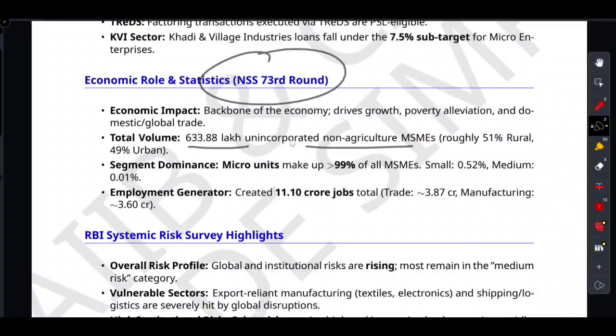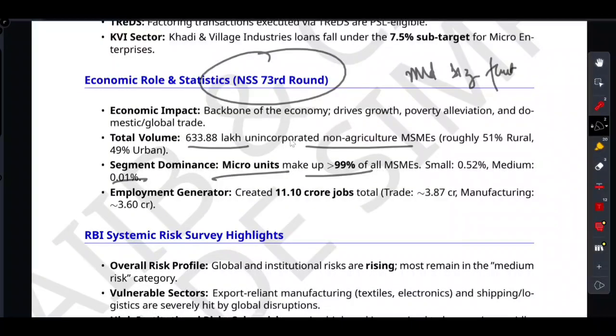There are over 633 lakh of these unincorporated businesses across India, split almost perfectly down the middle between rural and urban areas. But here is the mind blowing part. When you picture an MSME, you might picture a mid-sized factory, isn't it? In reality, over 99% of them are micro units. A small unit makes just half a percent, and medium ones are very tiny, 0.01%. That tells you the segment domination.